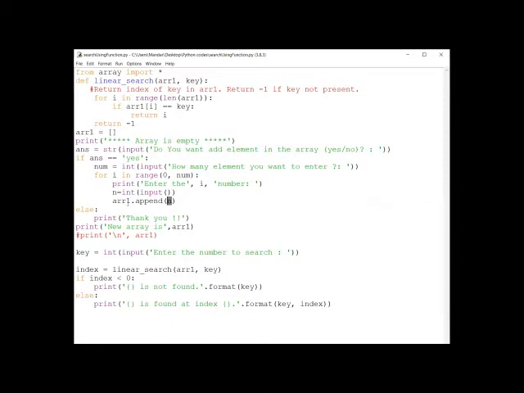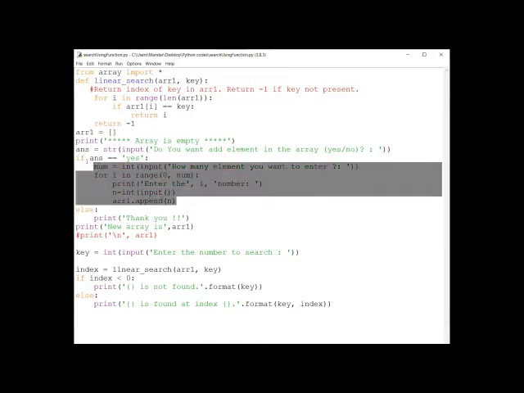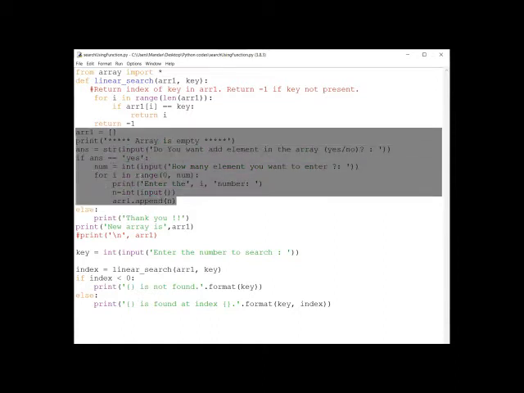So now the present array is what? 10, 20 and 30. Like this fourth element, like this fifth element. So 5 elements I have entered here, right? 10, 20, 30, 40 and 50. Now this array we have completely filled, right?